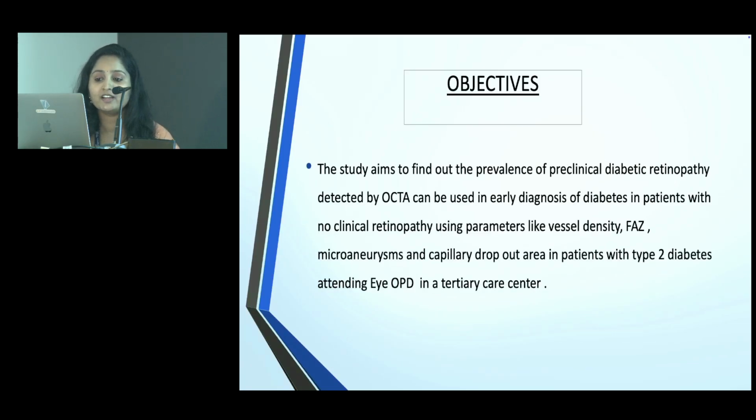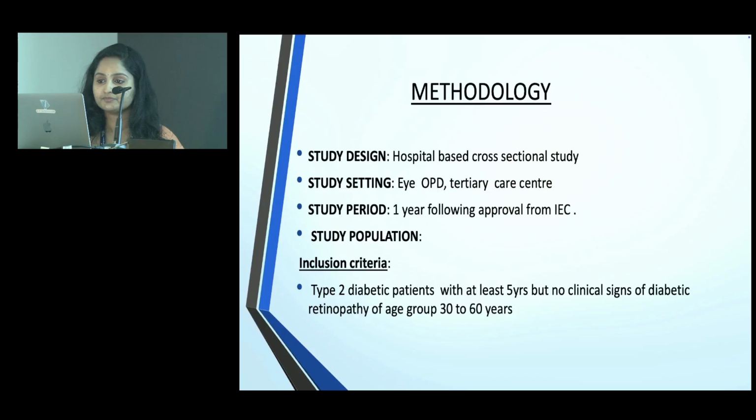Coming to the objective, the aim of the study is to find out the prevalence of preclinical retinopathy detected by OCTA, which can be used in the early diagnosis of diabetic changes in patients with no clinical retinopathy, using parameters like vessel density, foveolar vascular zone, microaneurysm, and capillary dropout area in patients with type 2 diabetes mellitus attending the IOPD in a tertiary care center. And coming to the methodology, it was a hospital-based cross-sectional study in the IOPD of a tertiary care center, for 1 year following approval from the IEC.